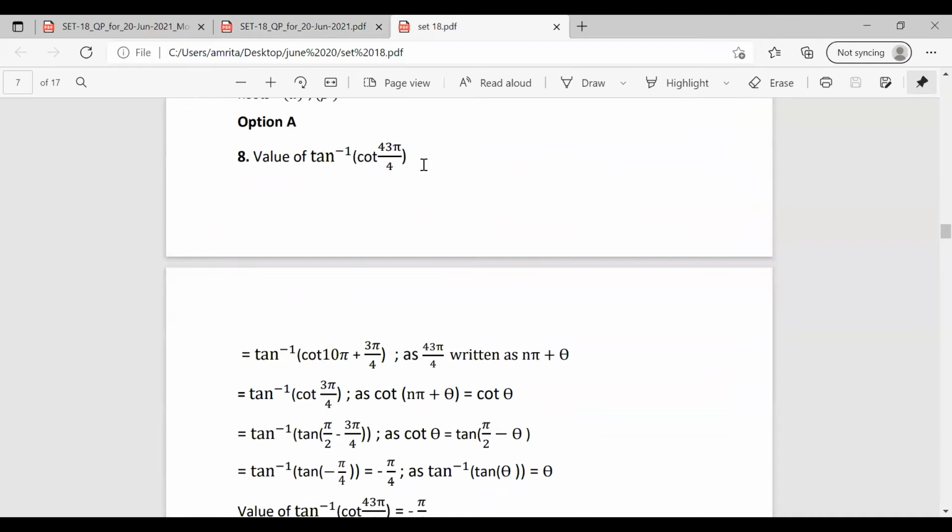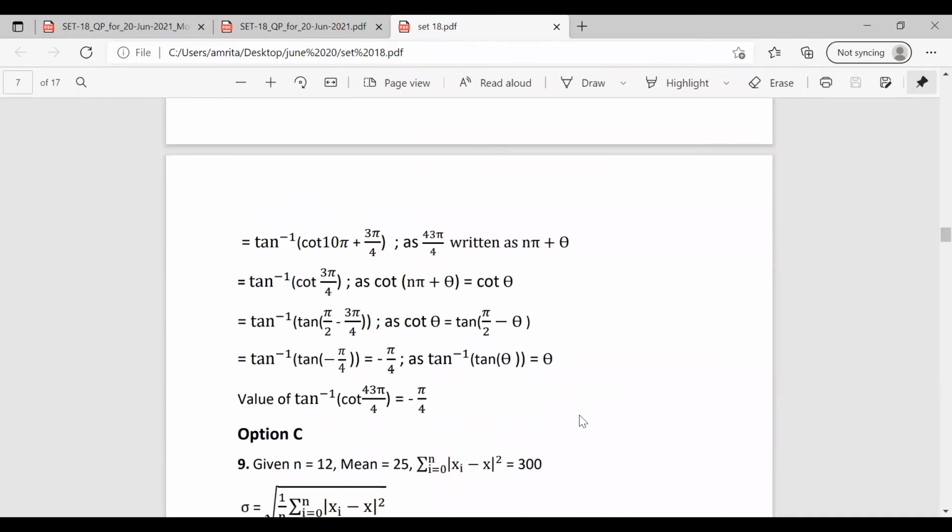That is, we can rearrange this as tan inverse of cot of 10 pi plus 3 pi by 4. We'll get this as 43 pi by 4. We know that cot of n pi plus theta equals cot theta. So we can rearrange this as tan inverse of cot of 3 pi by 4. Cot of 10 pi plus 3 pi by 4, we can write it as cot of 3 pi by 4 using the equation cot of n pi plus theta equals cot theta.